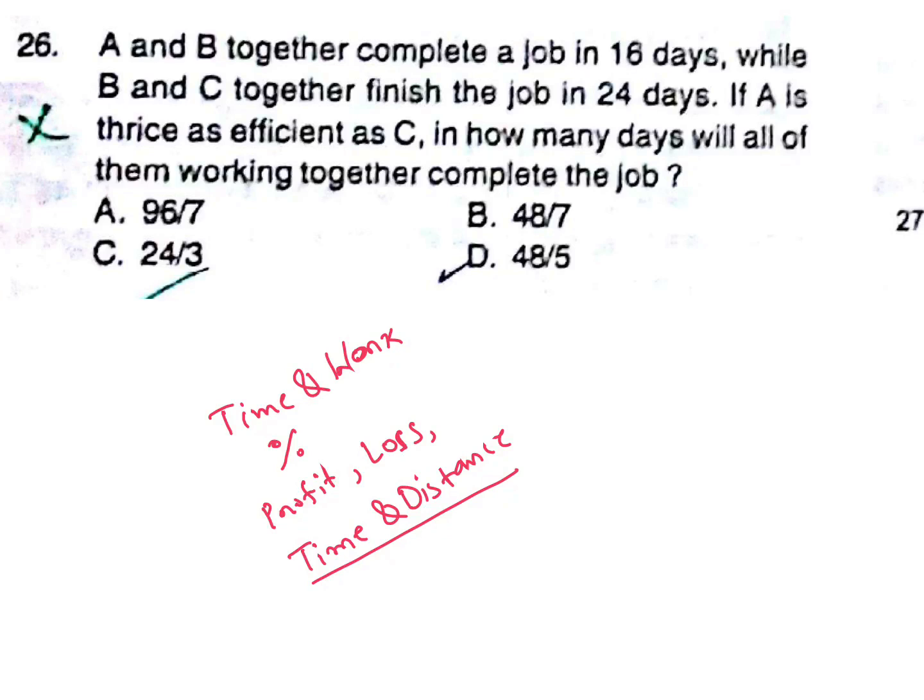Question from time and work. A and B together complete a job in 16 days while B and C together finish the job in 24 days. If A is thrice as efficient as C, in how many days will all of them working together complete the job?